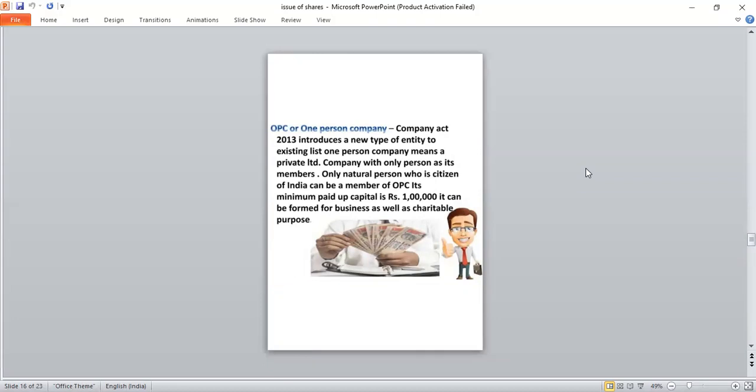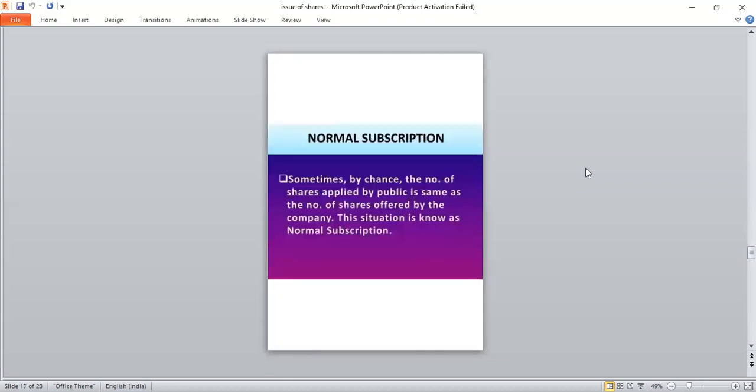Okay. The next one, normal subscription. What is meant by normal subscription? Sometimes by chance, the number of shares applied for by the public is the same as the number of shares offered by the company. This situation is known as normal subscription. For example, the company issued 10,000 equity shares to the public and the entire 10,000 shares are subscribed. That means normal subscription.